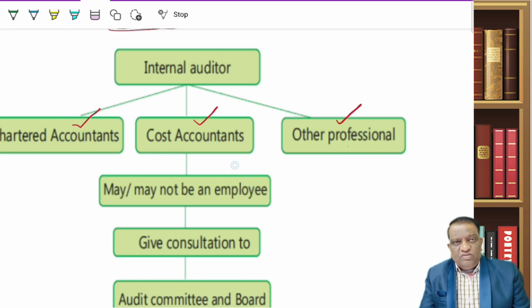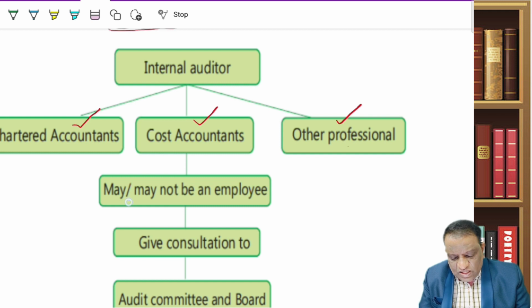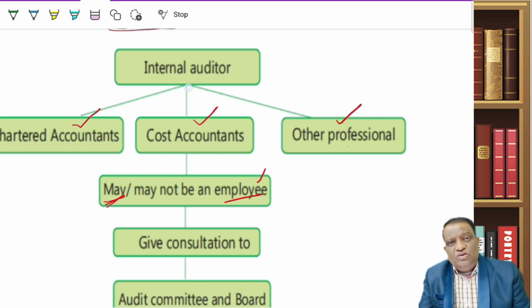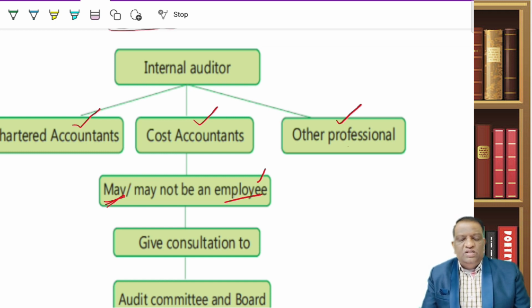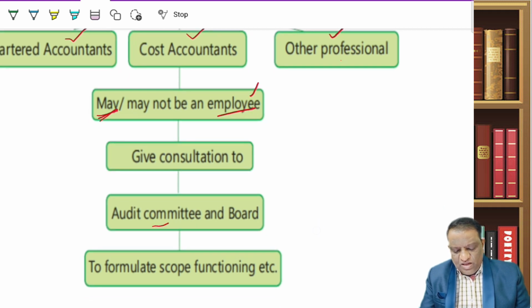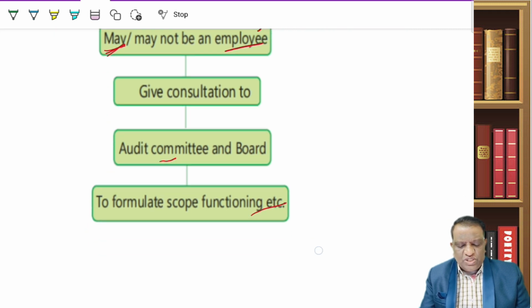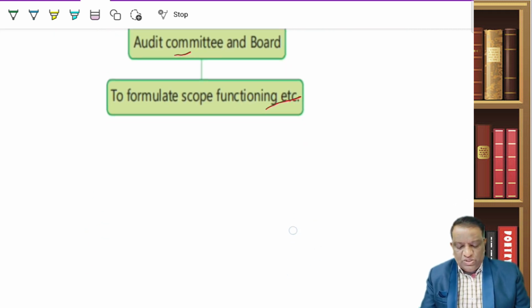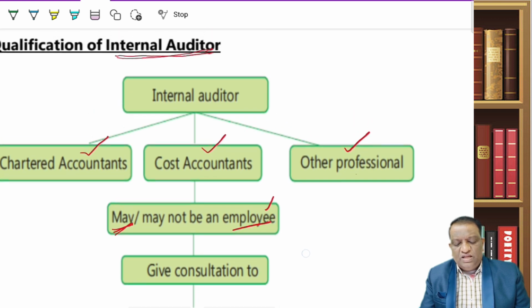Then is independence required here? As I said, independence is not required. Why do we say so? Because he can even be an employee. But as a statutory auditor, he can't be an employee, because independence is required for a stat auditor, but for an internal auditor it is not required. He can be an employee. And then he will be giving consultations to the audit committee. This is his function. And he will also formulate the scope and functioning of the audit committees. So this is what he will be engaged in.